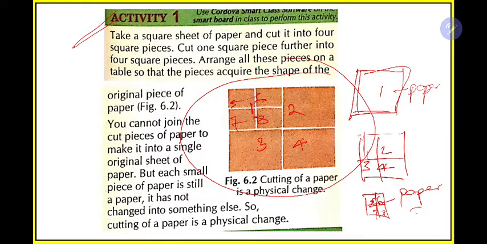You are cutting the paper into small pieces, but the paper is made up of some chemicals, right? So the chemicals or the compounds present inside the paper are still the same, they are not changing, only you are changing the physical state. So if you change the physical state, it is not affecting any chemical composition inside the substance. So these are some of the physical properties of substances. In the next class we will be discussing chemical properties in detail.